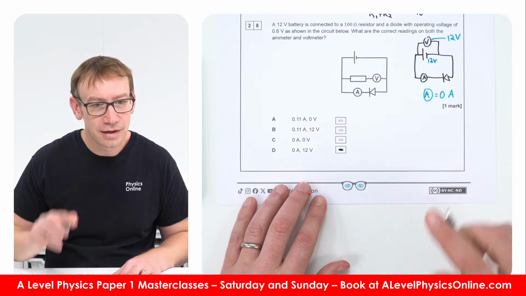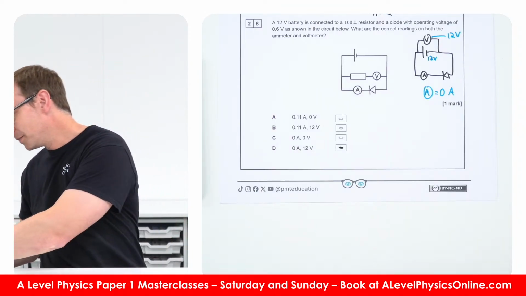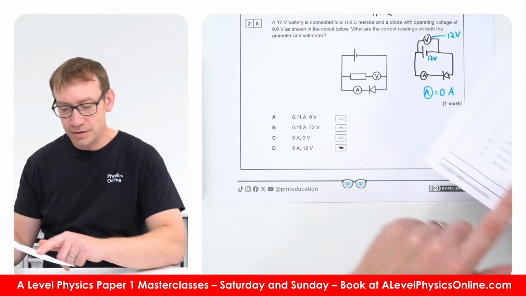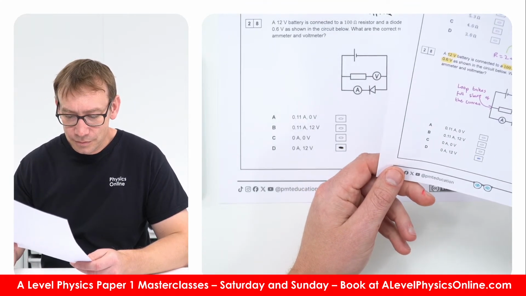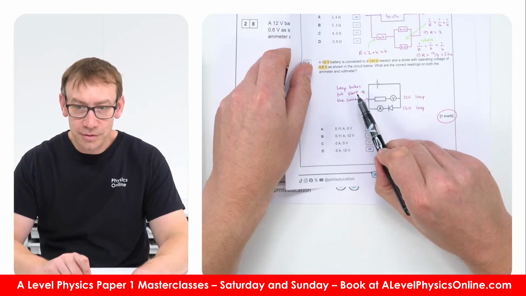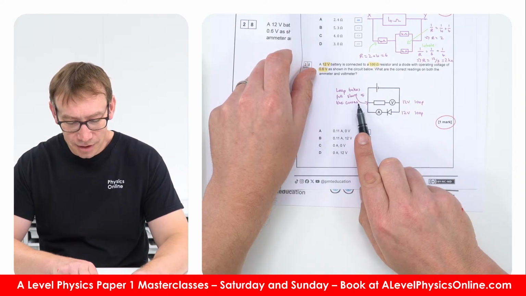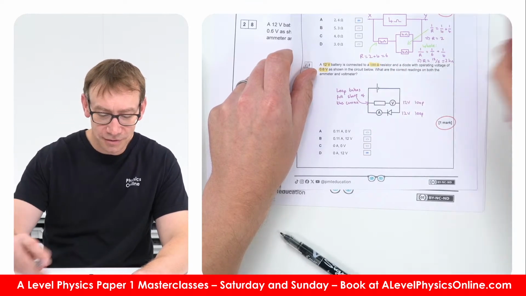What do you reckon? So D is what people are saying, and oh, they do have D here. It says here that the loop takes a full share of the current. That's not true, because there's going to be no current going through the voltmeter, so that statement is incorrect actually.